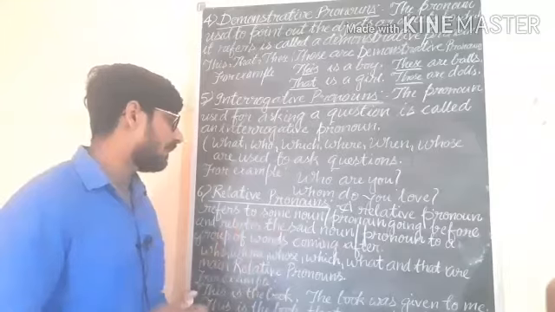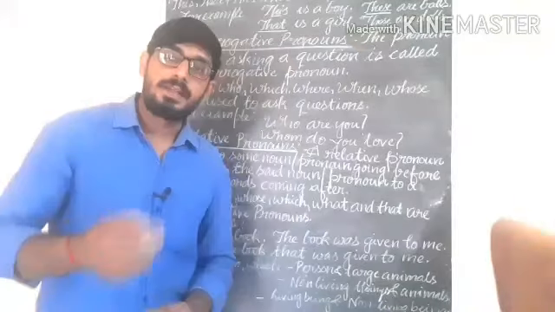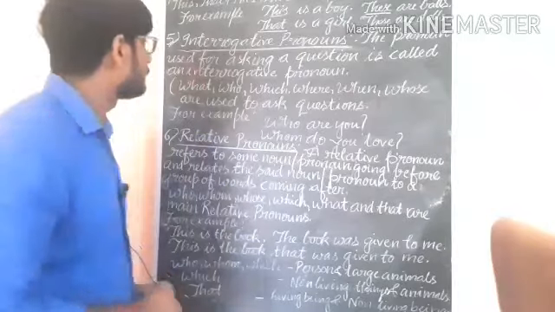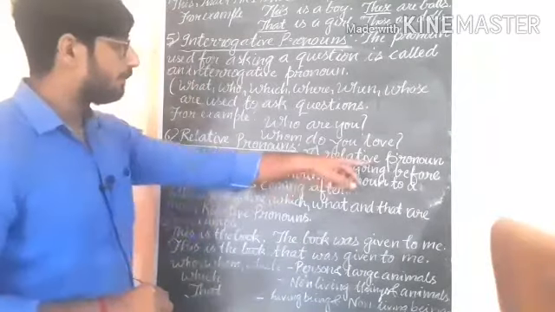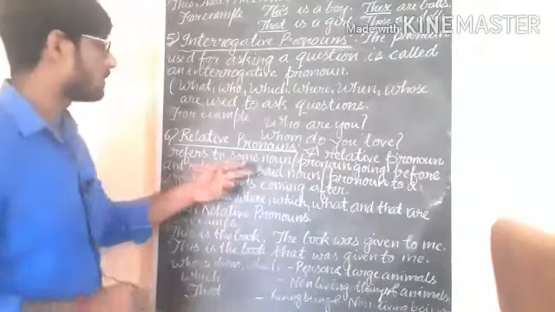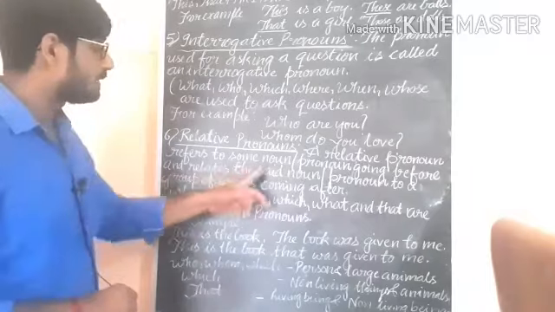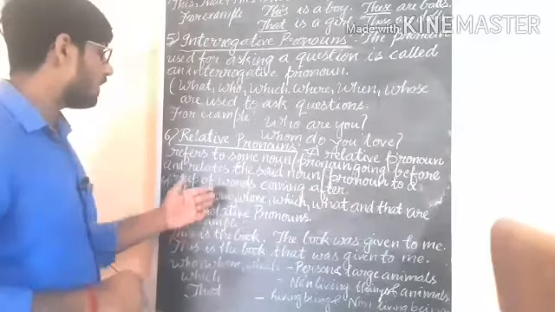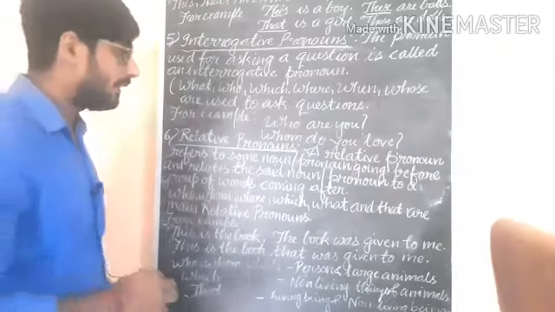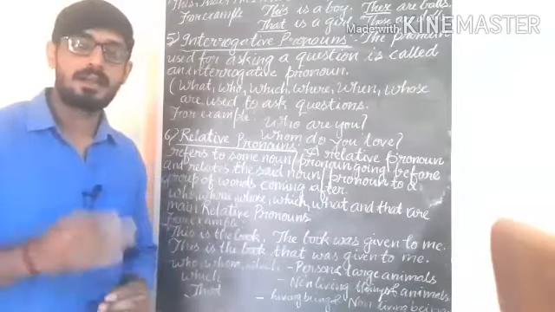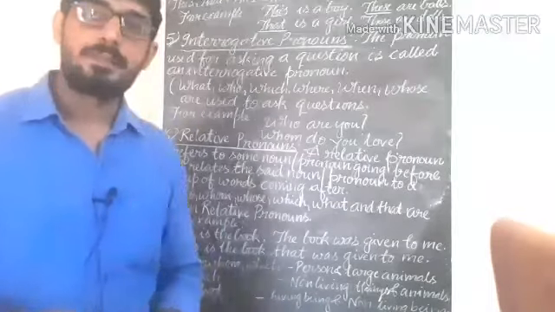Next one is relative pronouns. A relative pronoun refers to some noun or pronoun going before and relates the said noun or pronoun to a group of words coming after.